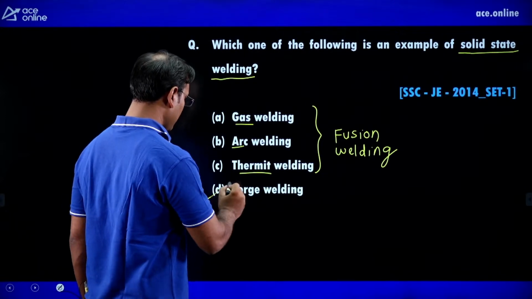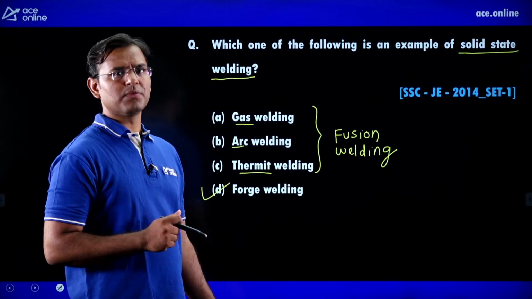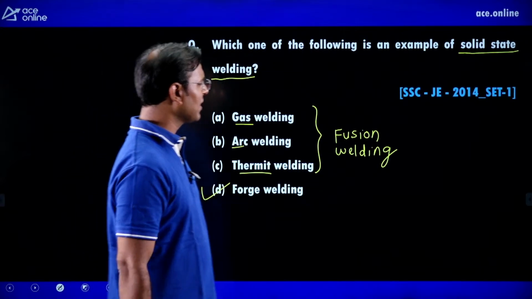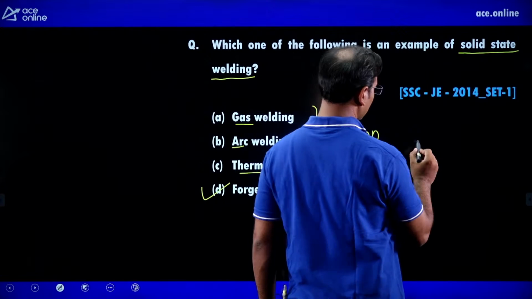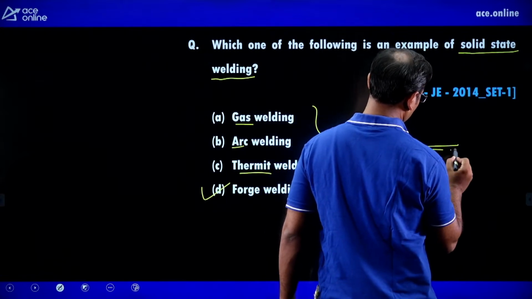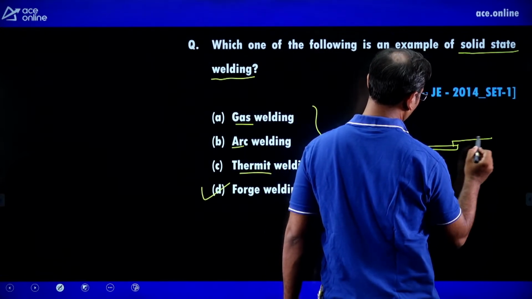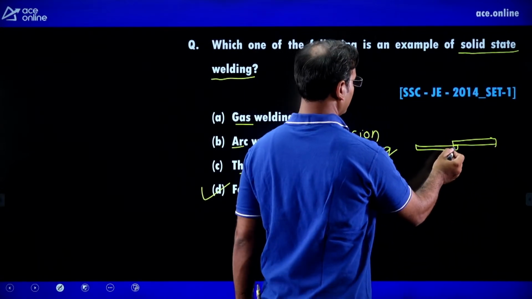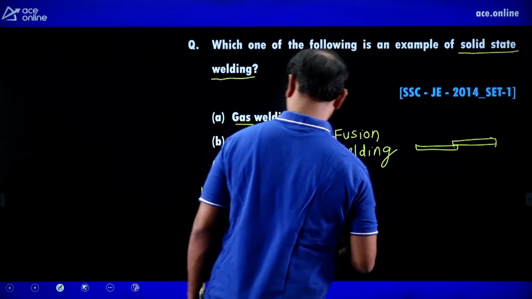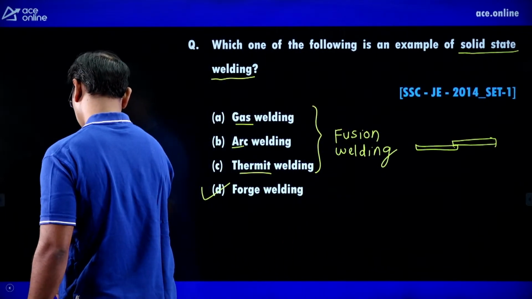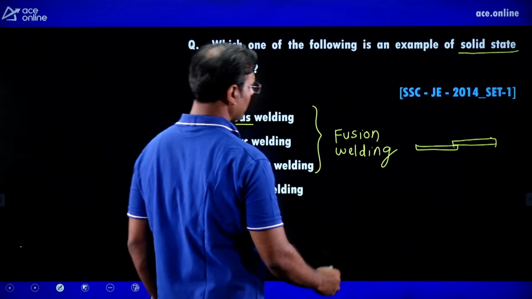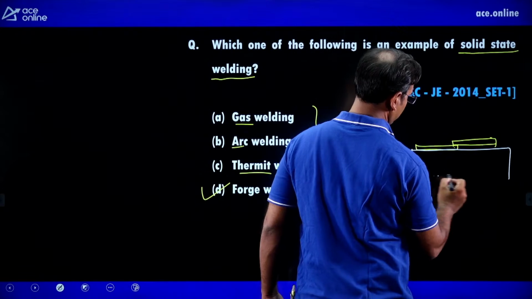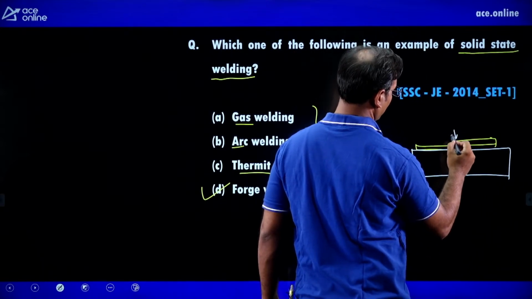But guys, forge welding is a very old method which is not a fusion welding, it is simply known as solid state welding. What is meant by solid state welding? Guys, here is one rod and I want to join a second rod to it. Then we give heat to the first rod and the second rod, and on that we give force by hammer.